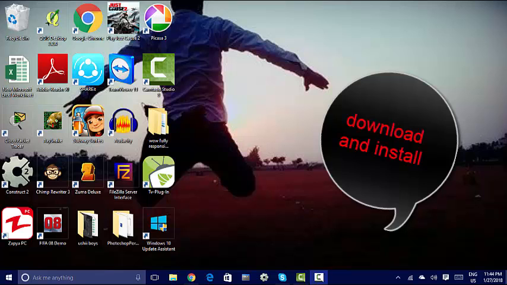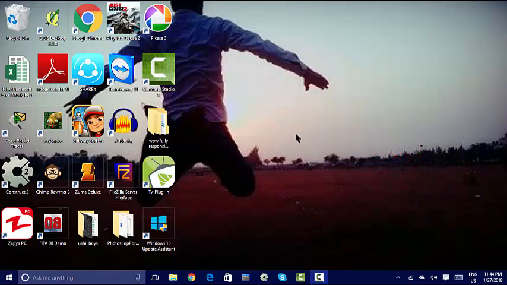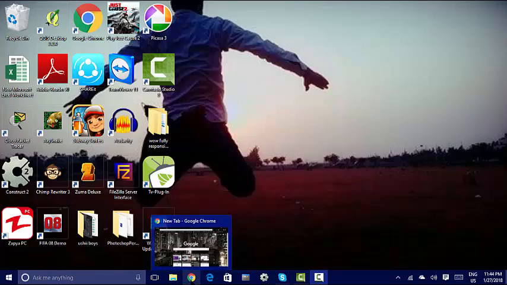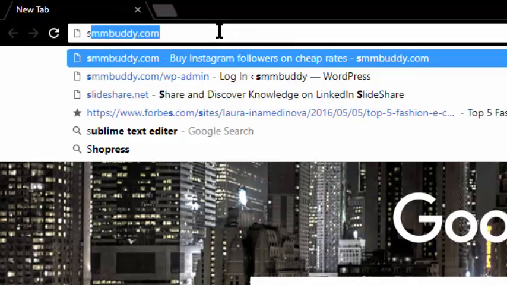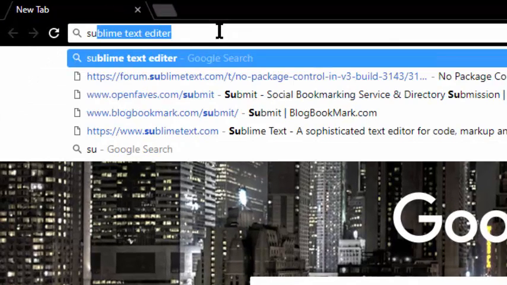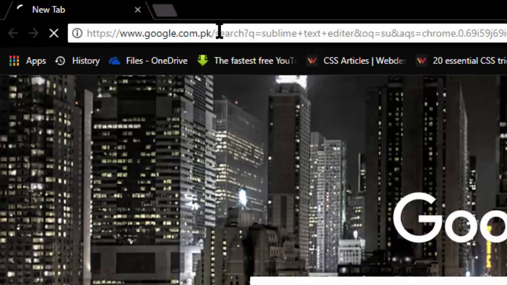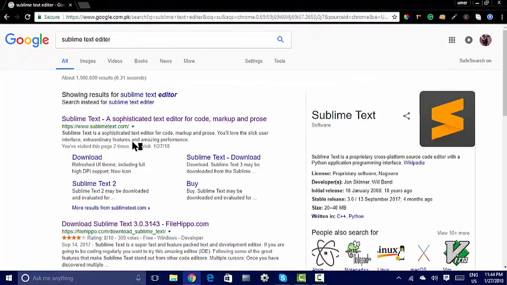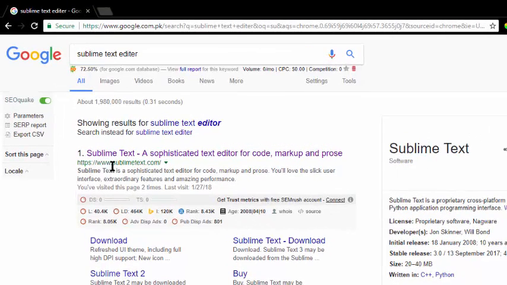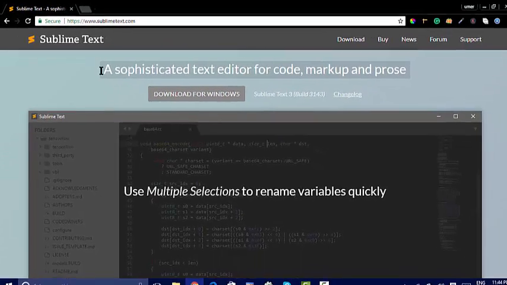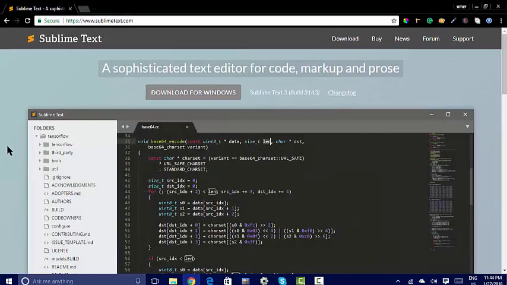For download and install process of Sublime Text Editor, guys, you just have to go to your browser and write here Sublime Text Editor like this, enter it, and here comes the first website. As you can see, sublimetext.com. You just have to click on it, and here it is.